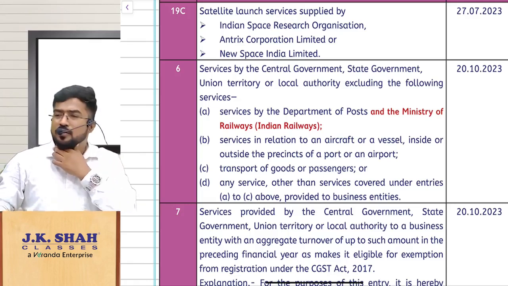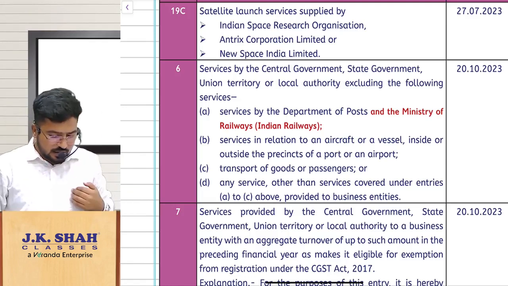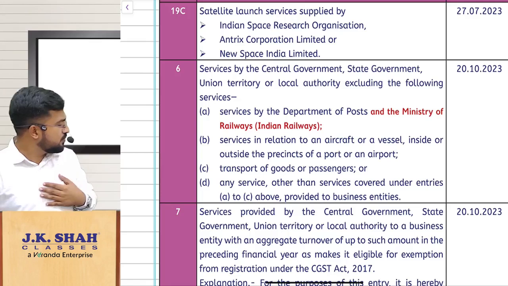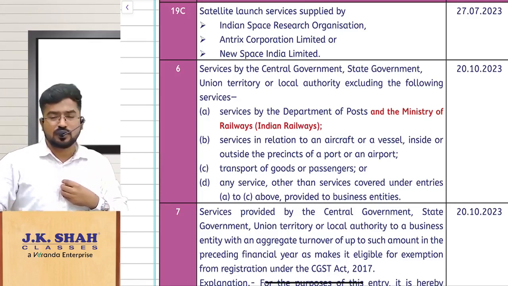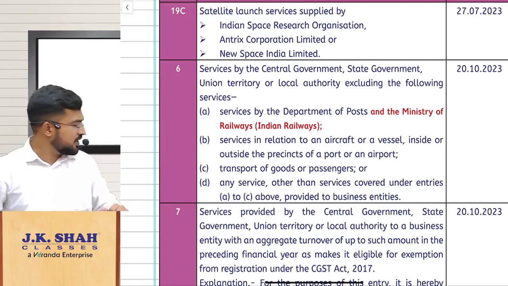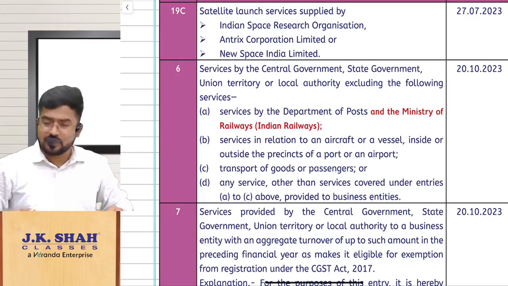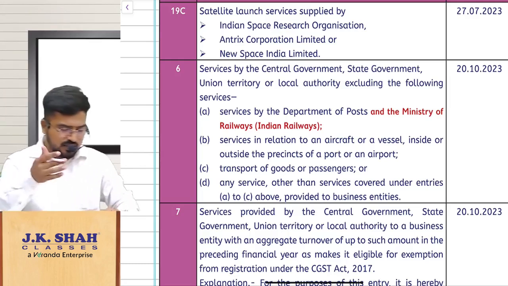How to find out? See, he is doing some services as a director of a company. Renting his house to the company is not that. He is behaving as the owner of the house. So obviously he is not acting as a director of the company in that case. Example number 27. Something like that we would have taken up.